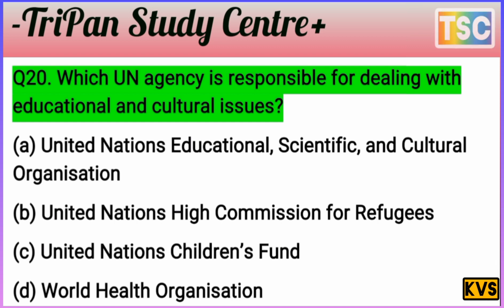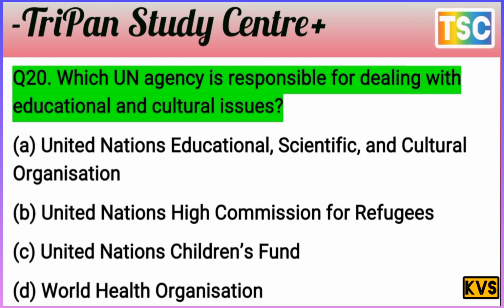The options: A, United Nations Educational, Scientific and Cultural Organization; B, United Nations High Commissioner for Refugees; C, United Nations Children's Fund; and D, the World Health Organization. But first of all, you choose an answer from these four options and note it in your notebook.